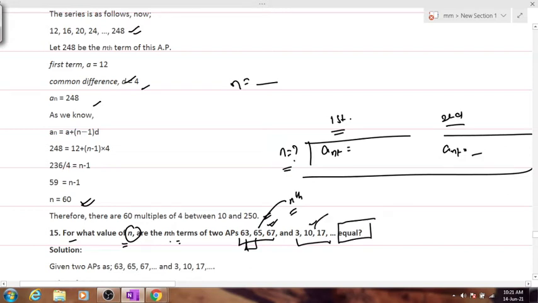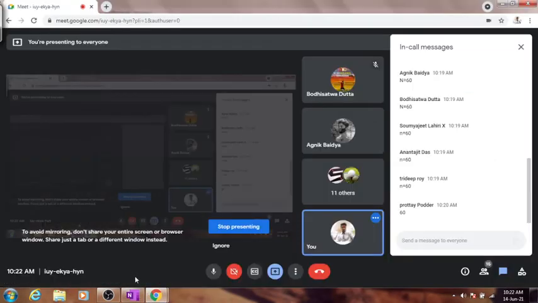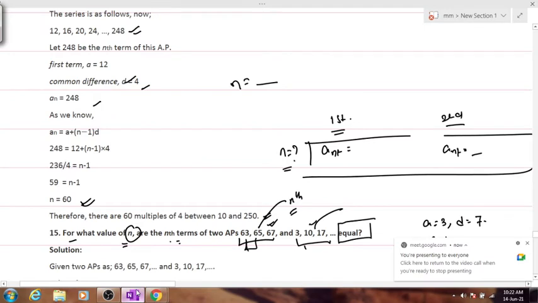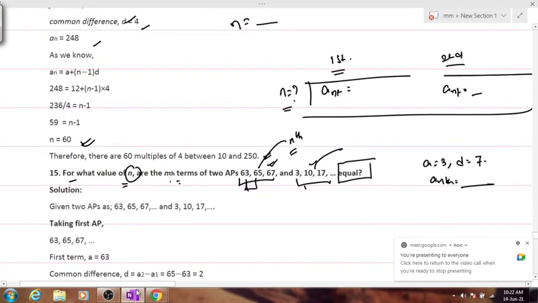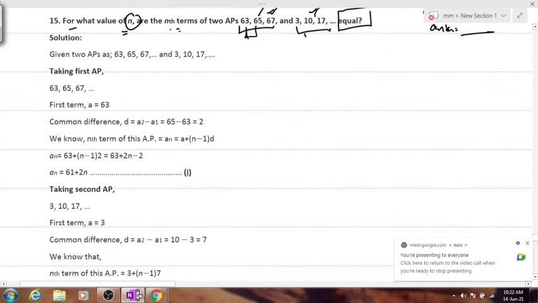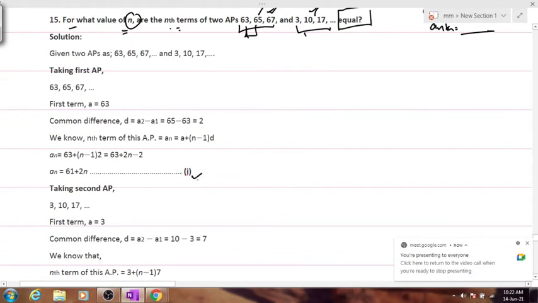Now can we calculate the nth term for the second AP, where our A is equal to 3, the first term, and the common difference is equal to 7. A nth can be calculated easily, yes or no? Yes, sir. Okay, then go on to calculate the value of A nth for both the APs. For the first AP, you'll have to mention the first equation. This is the equation, yes or no?